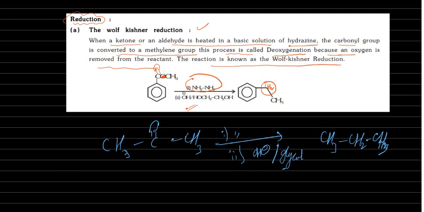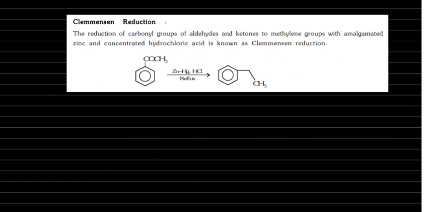Suppose cyclohexanone is there. This cyclohexanone is reacting with these reagents and it is forming cyclohexane. So finally the carbonyl compound is converting into alkanes, right? Next, Clemmensen reduction, similar but the reagent is different, that's all.